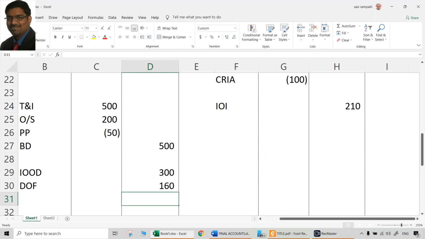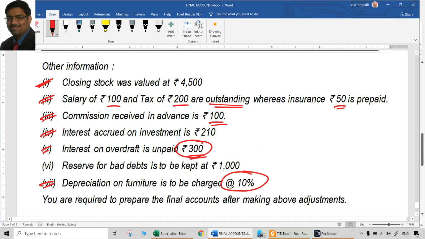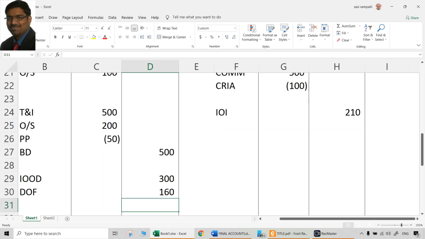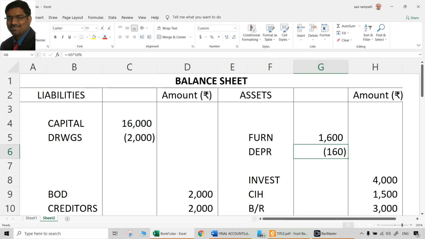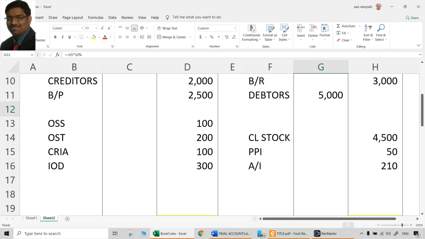So what is to be done here is only one thing which we did not treat in the trial balance. So what is to be done is this 1000 rupees has to be reduced from debtors. That is a reserve for bad debts, which was there in the trial balance originally. Freshly, what is there to do? Nothing to do, because the provision is exactly same as we already have. So should we create any extra provision now? Nothing. So no P&L treatment at all.